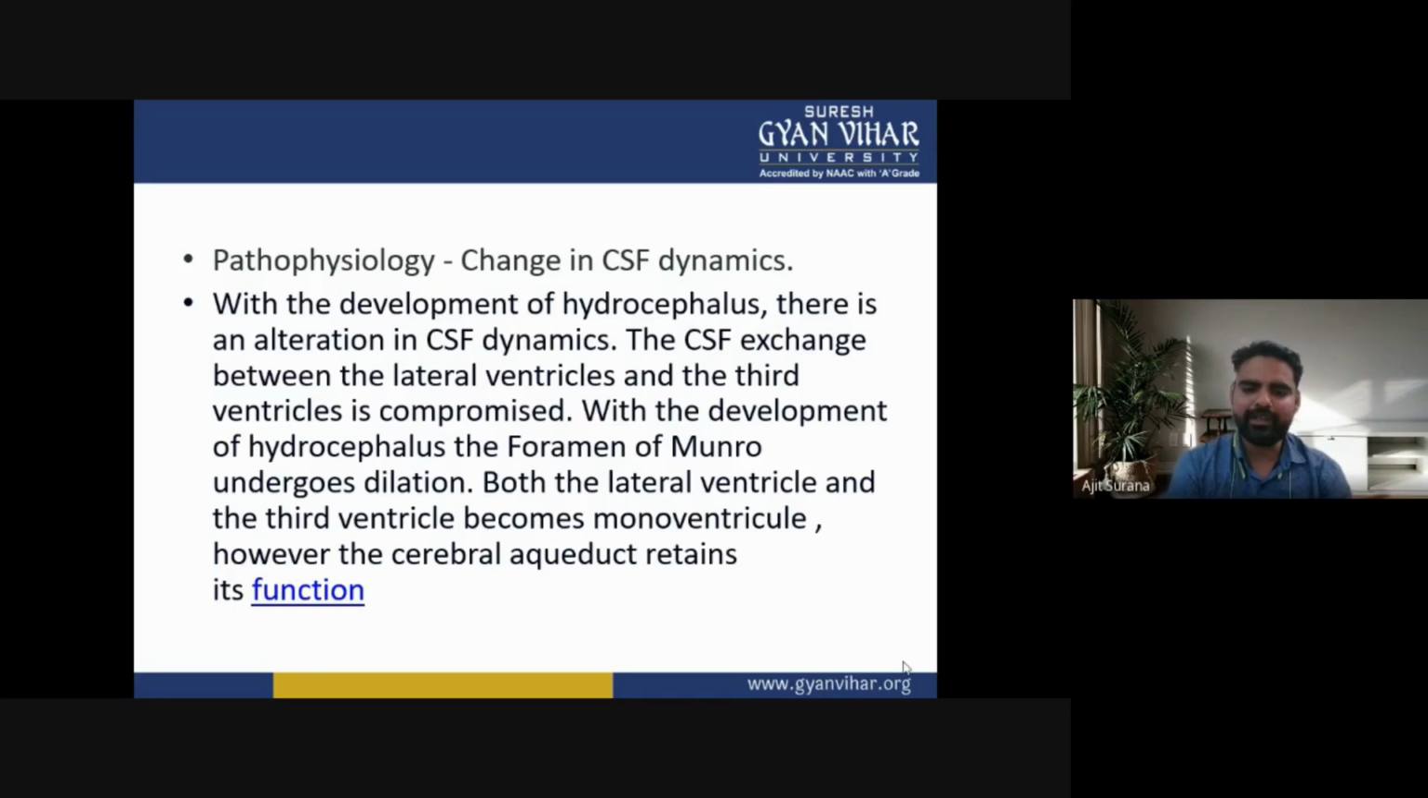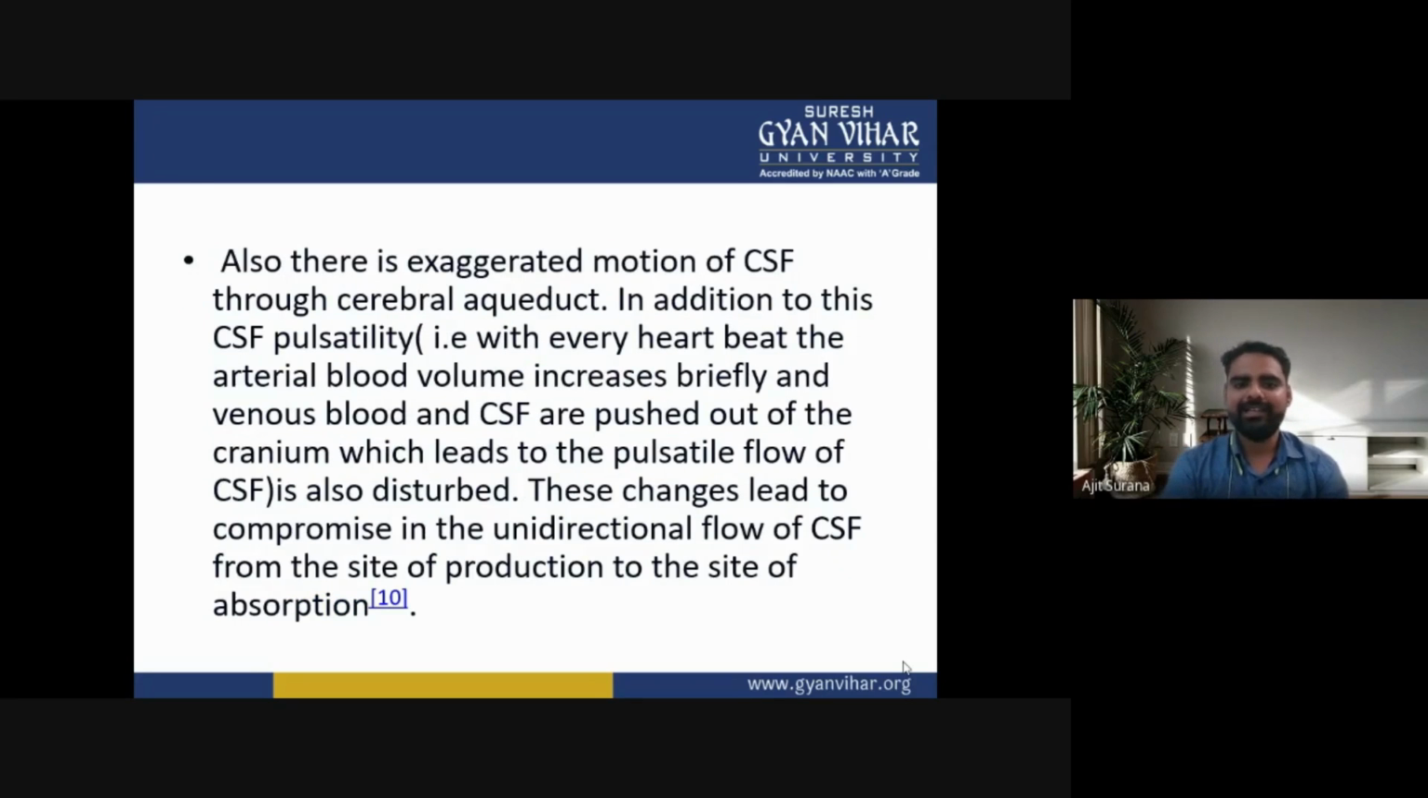With the development of hydrocephalus, the foramen of Monro undergoes dilation. Both the lateral ventricles and the third ventricle become monoventricular. However, the cerebral aqueduct retains its function. Also, there is an aggravated motion of cerebrospinal fluid through the cerebral aqueduct.